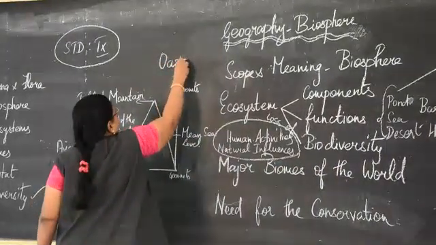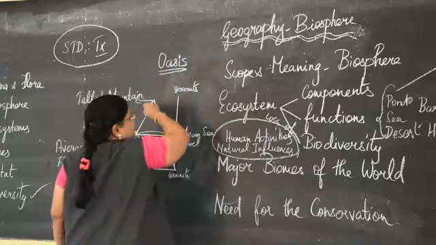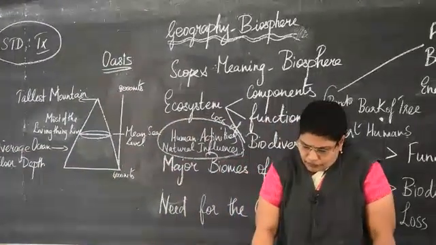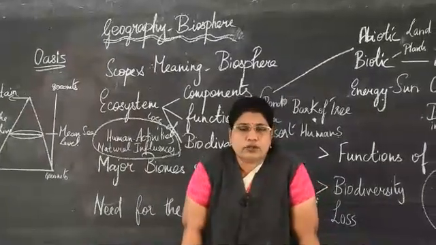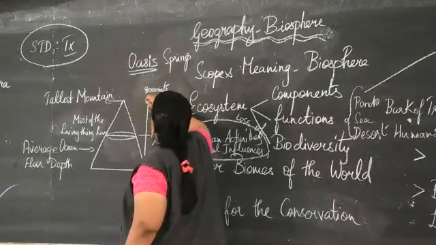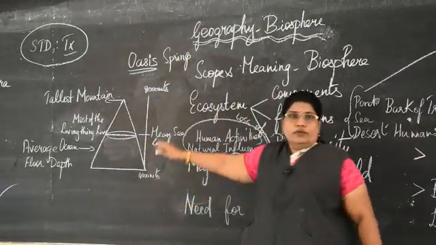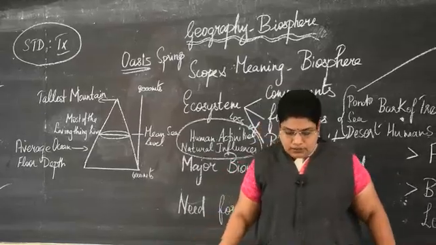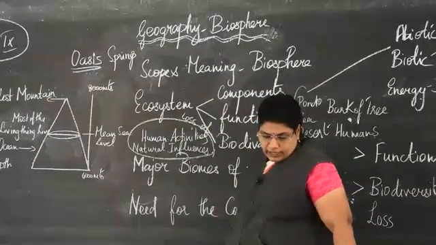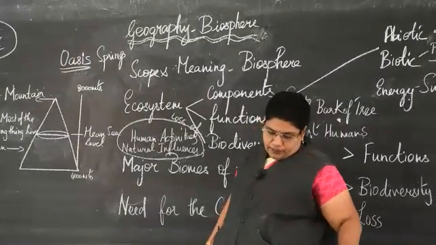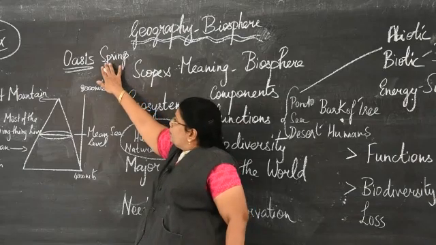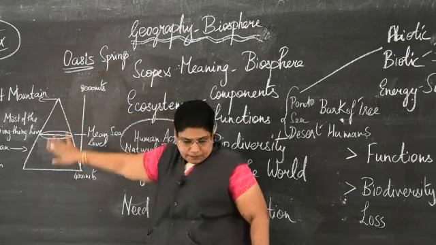Oasis is a fertile place in the desert where there is a source of water. How does the source of water come? From the springs. The people in the desert move. They sometimes settle near the oasis. These oases are fed by springs, and crops like dates, palms, figs are grown there. So all this is the importance of oasis in a desert.